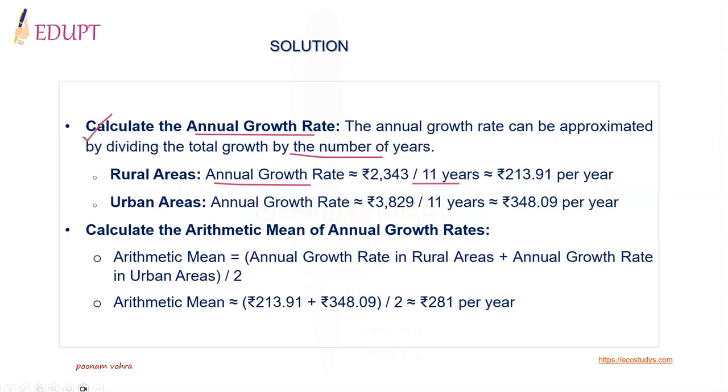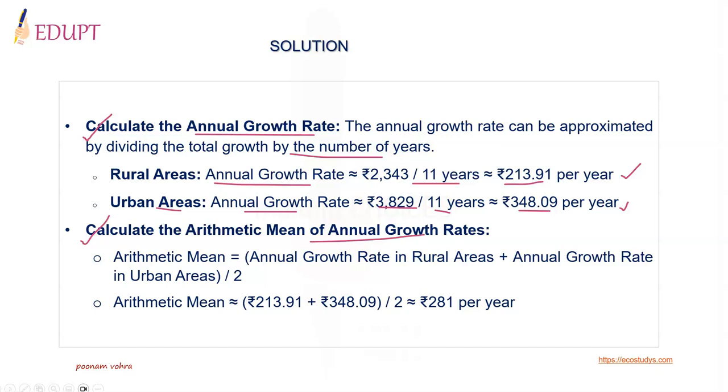So in rural areas, annual growth rate would be 2,343 rupees divided by 11, which is rupees 213.91 per year. In urban areas, annual growth rate is 3,829 divided by 11 years, which is 348.09 per year. Once annual growth rate is calculated, next step is to calculate arithmetic mean of the annual growth rates.